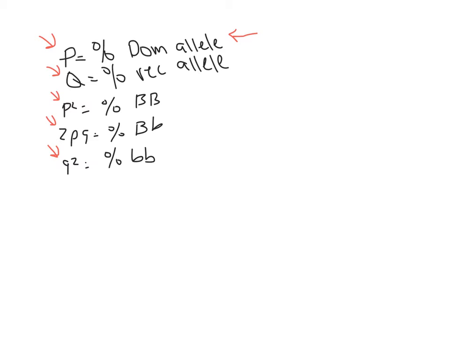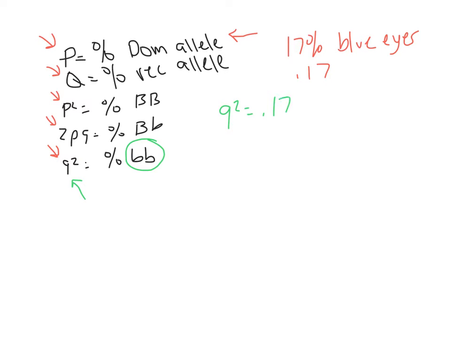Now, if you remember in our question, it said that 17% of the people have blue eyes. Well, that tells us everything we need to know. Remember, 17% is the same thing as 0.17. The only way you can have blue eyes is to have the genotype of little b little b. So boom, they just gave us what Q squared was. Q squared equals 0.17 because 17% of the population has blue eyes. Therefore, 17% of the population has the genotype of little b little b.